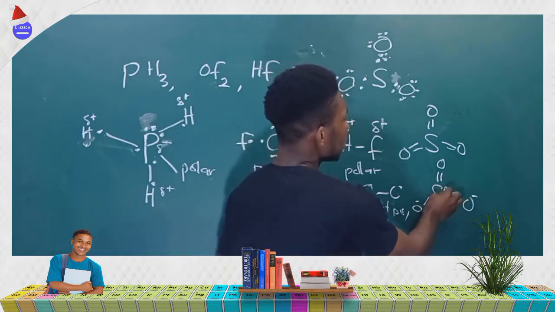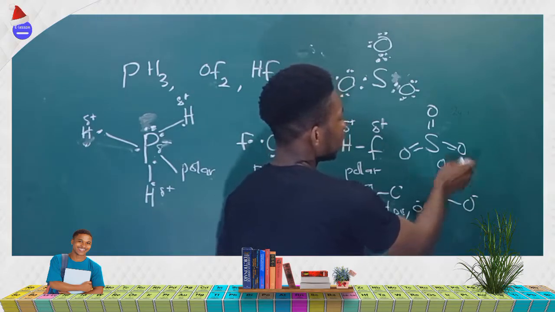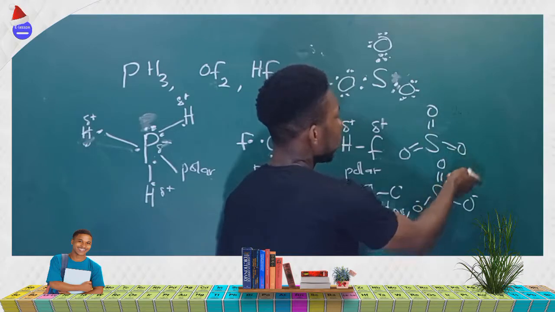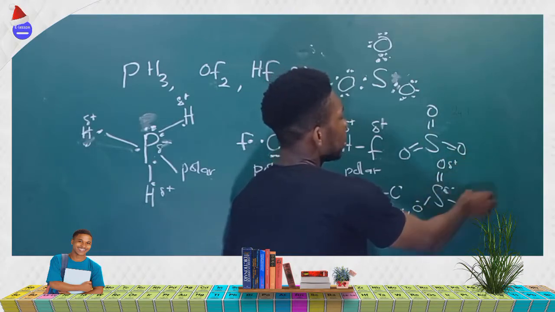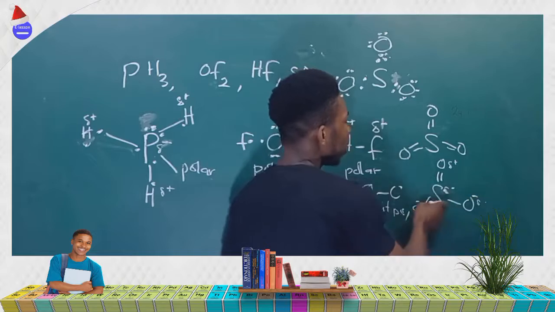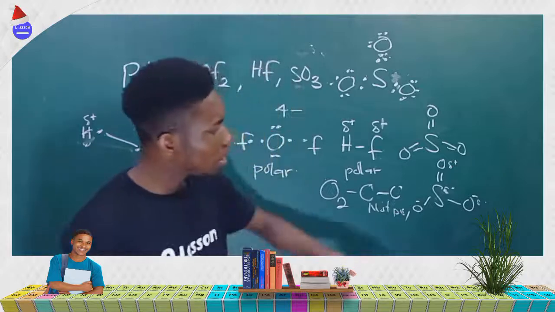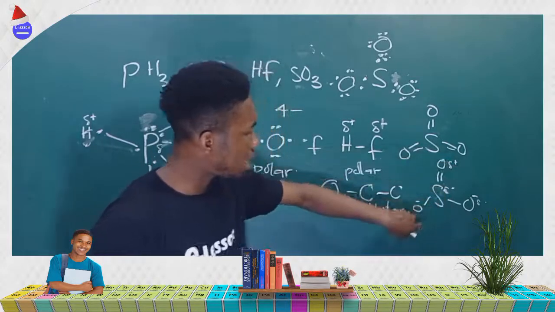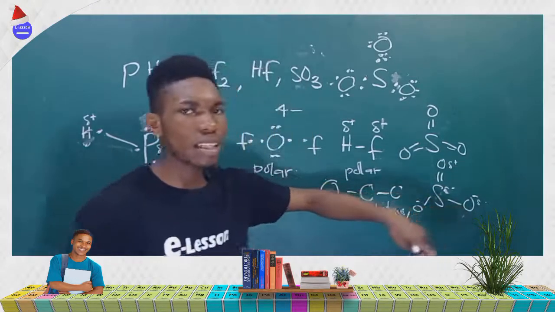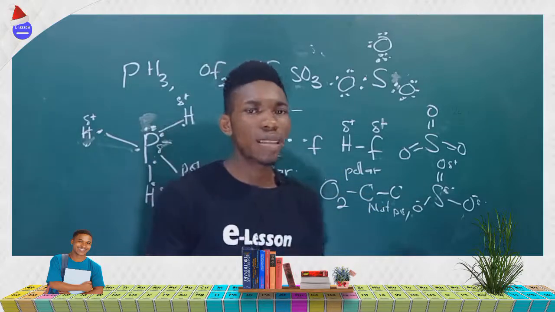This is the negative end and this is the positive end. This is more electronegative. One thing you should know is this side is the same as this side and is the same as this side. So it is said to be symmetrical.